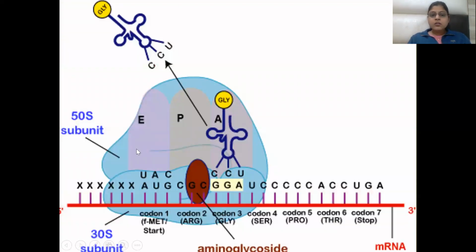This is the 30S ribosome, this is the 50S ribosome. These are codons, and this codon is misread, so a wrong codon is there, and that will lead to the wrong amino acid coming, and that wrong amino acid will lead to wrong protein synthesis. And this wrong protein is the reason for it being bactericidal in nature, and it also inhibits the initiation complex and causes misreading of the mRNA codon.